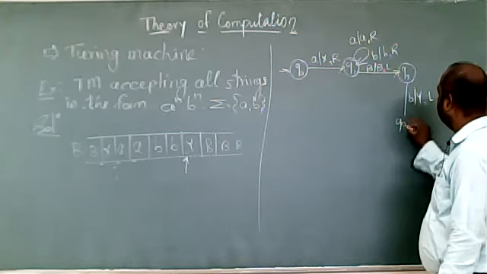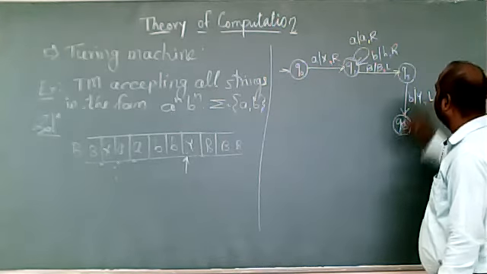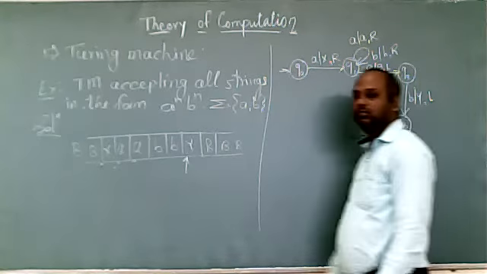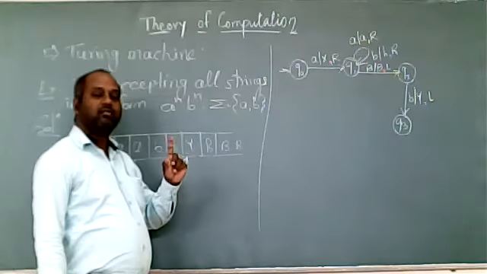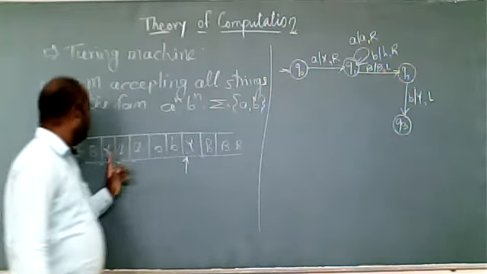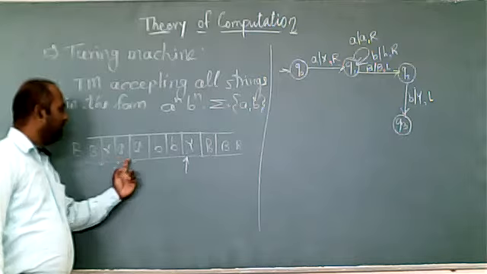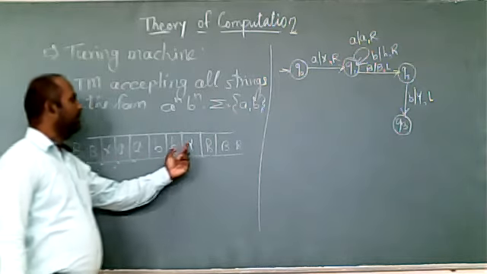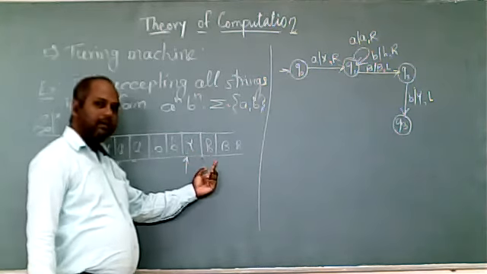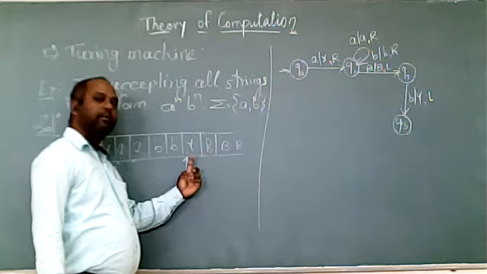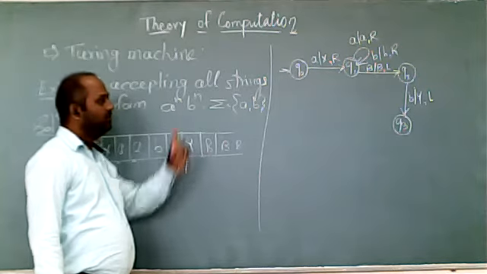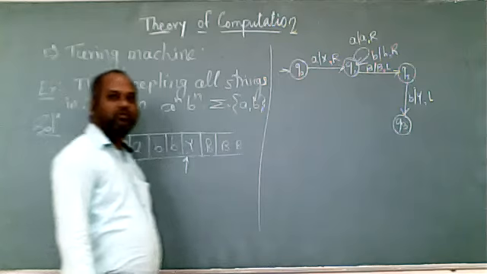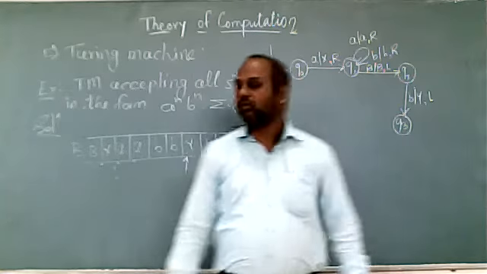This is how we reach Q3. This will complete my one cycle. Replacing this A with X, skip A, skip A, skip B, skip B, skip B, blank, skip as it is, and left. Make this blank a Y. Make this B a Y. So this is the first thing.